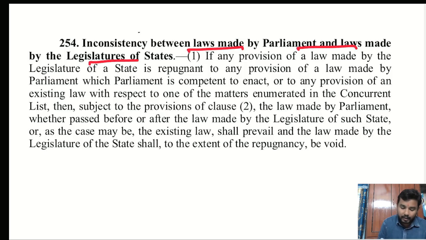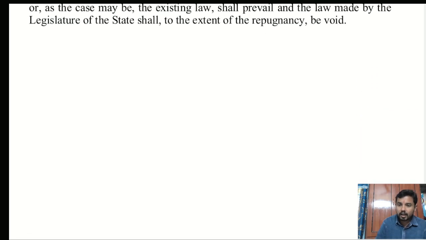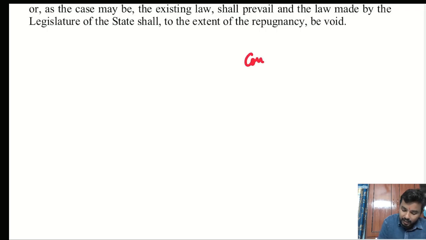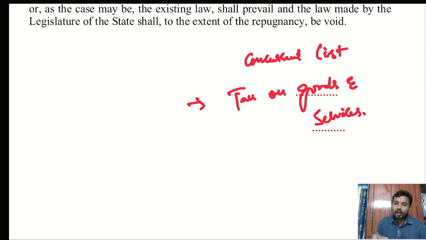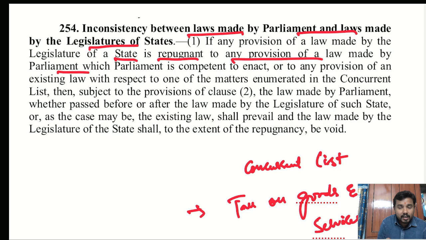If any provision of law made by the legislature of a state is repugnant to any provision of a law made by the Parliament, let us assume the 101st Constitution Amendment was made in a way that a tax on goods and services was kept in the Concurrent List. This is how, let us assume, the entry was given. Now what will happen? Both the Parliament and the state will have power. For example, let us take one particular state that made some amendment in the GST law, and that GST-related amendment was repugnant.